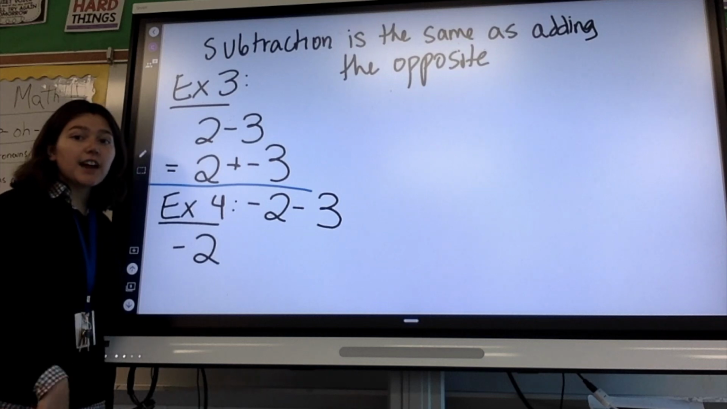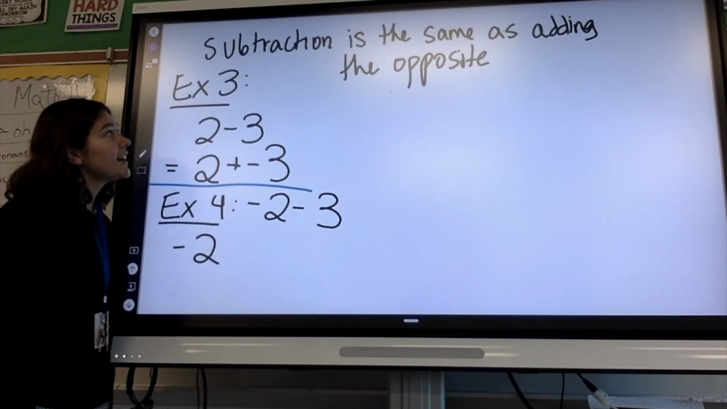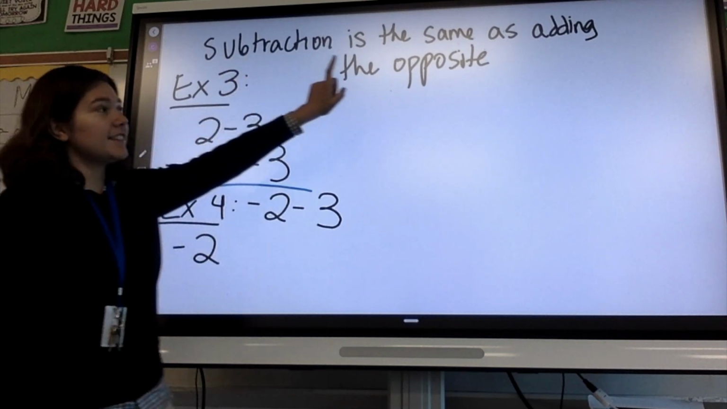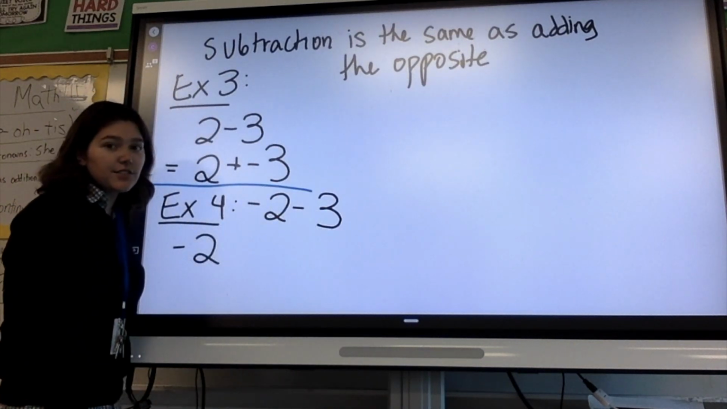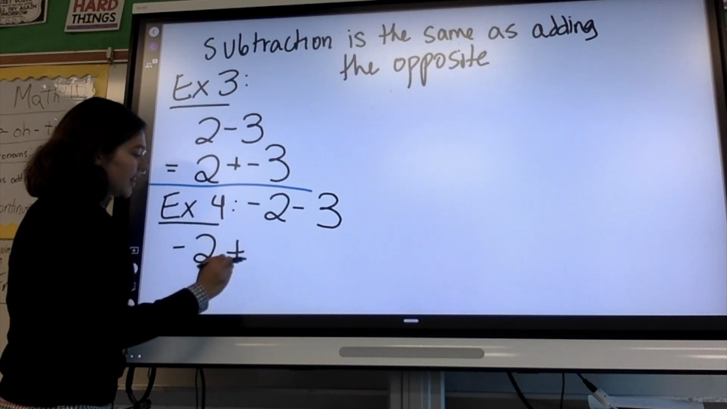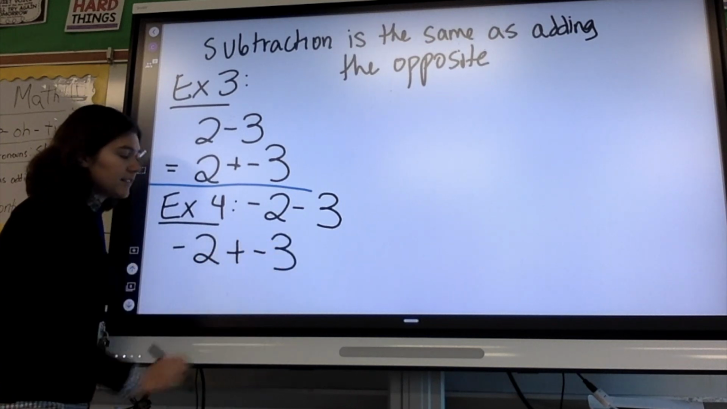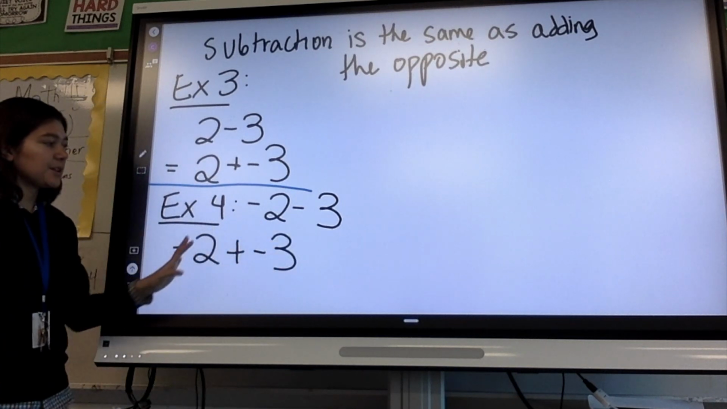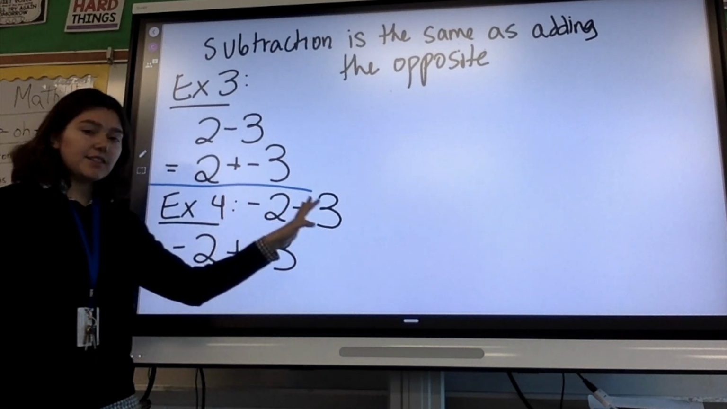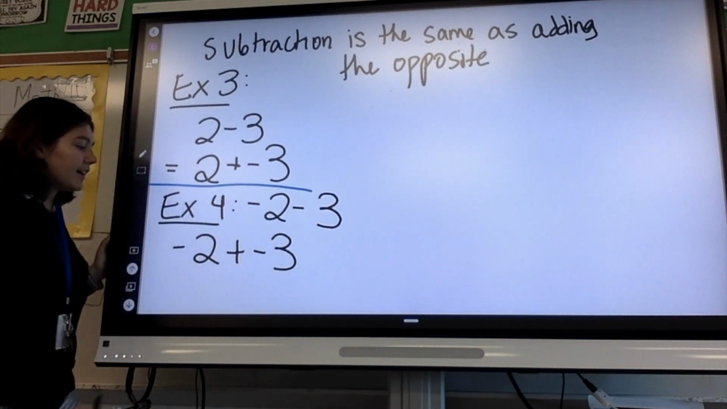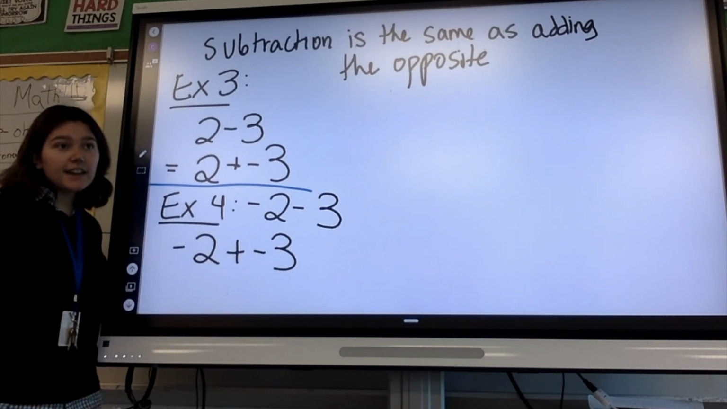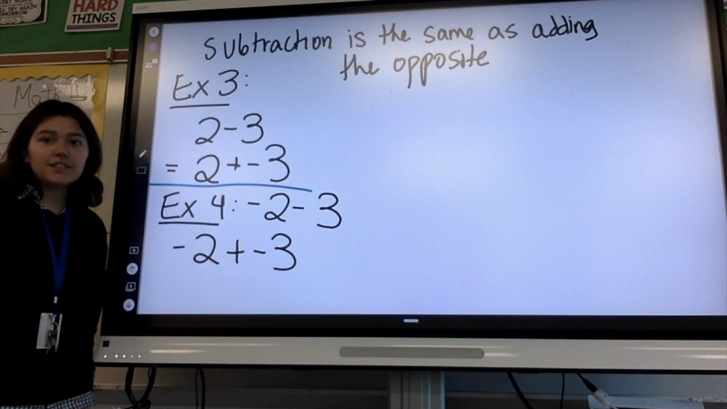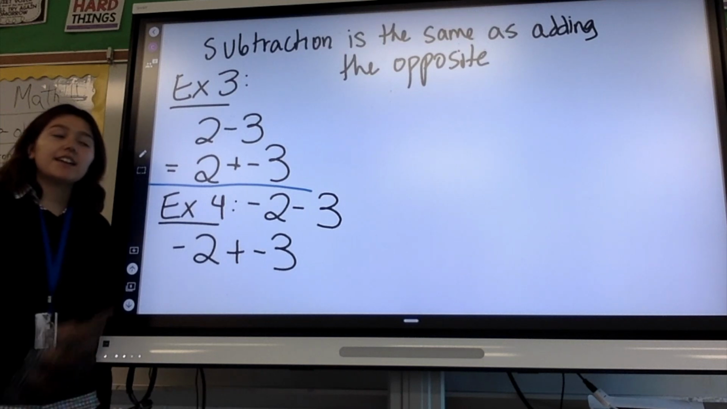So when we subtract 3, subtraction is the same as adding the opposite. So subtracting positive 3 is the same as adding -3. So these two statements are equivalent. -2 minus 3 is the same as -2 plus -3. And then again, you can go back to the last examples for adding and see how we get this answer.